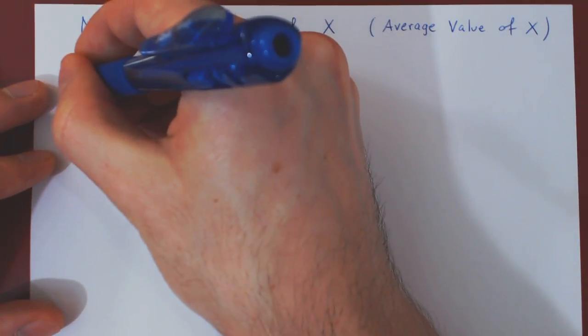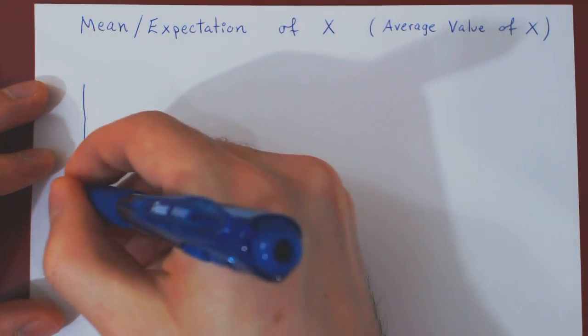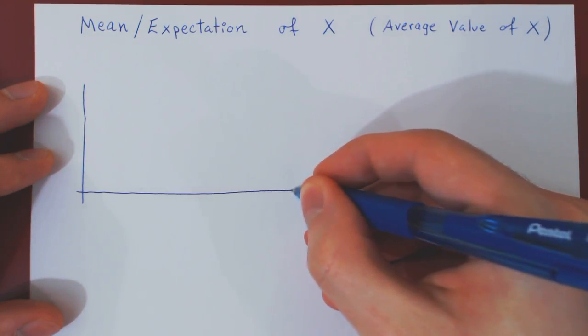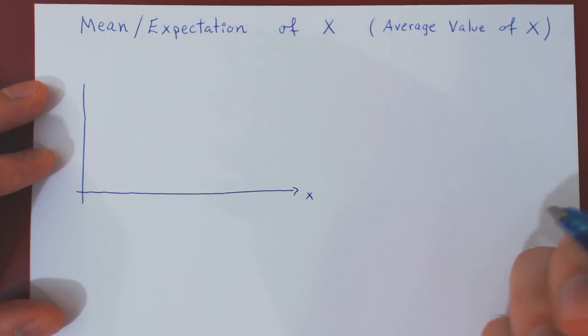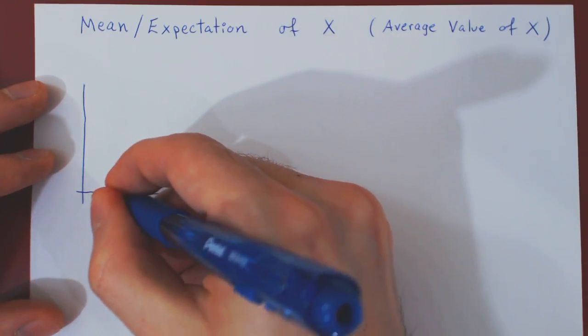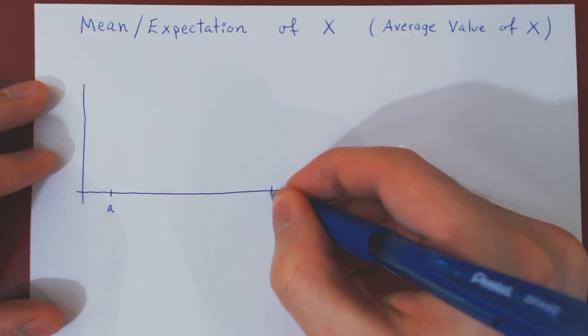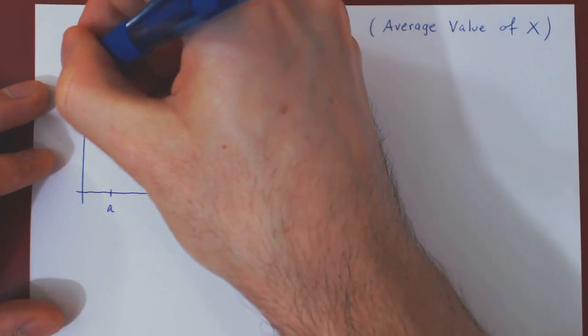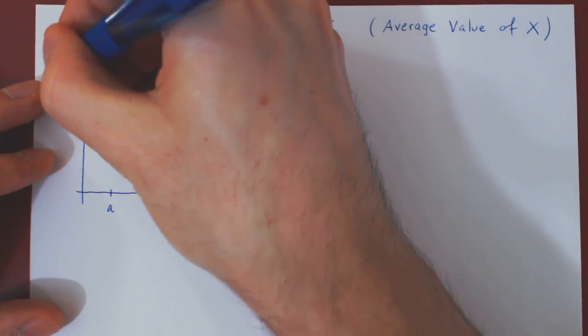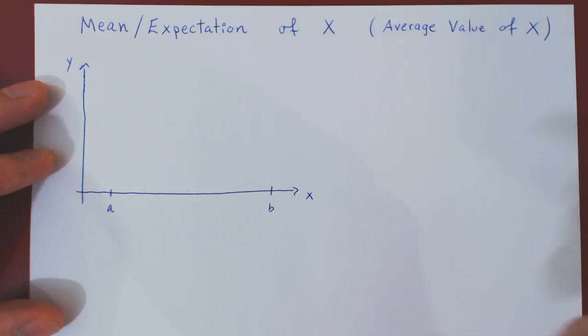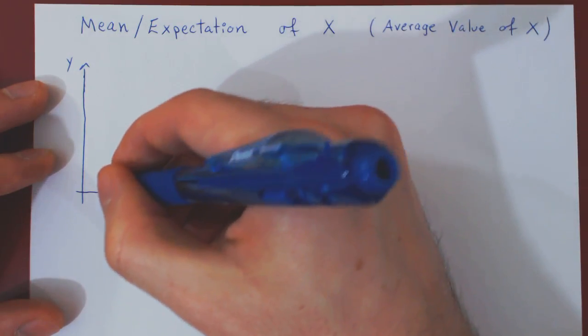So suppose that we have a random variable x that can take on values anywhere between a and b. And suppose that its density function looks something like this.